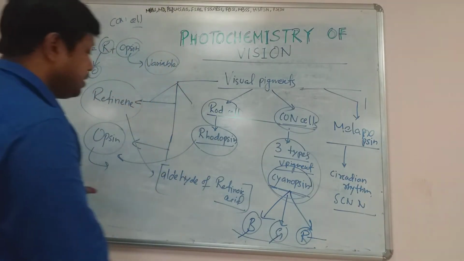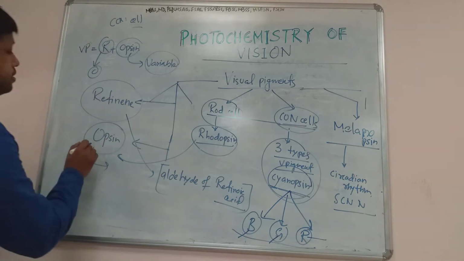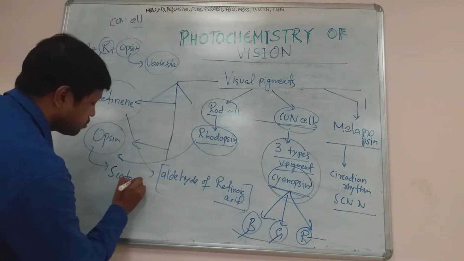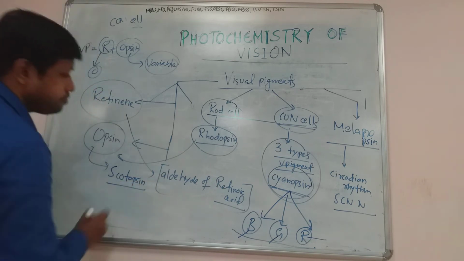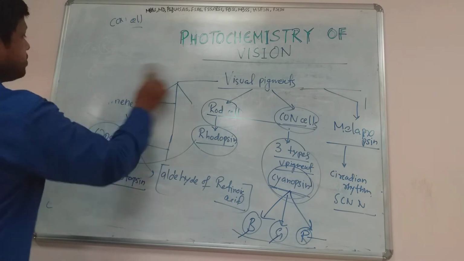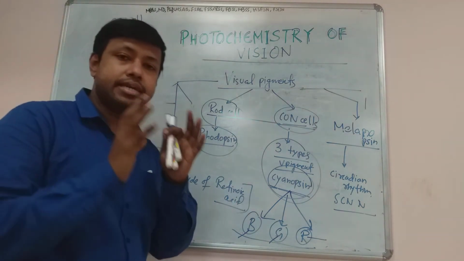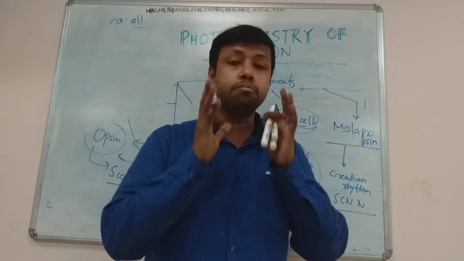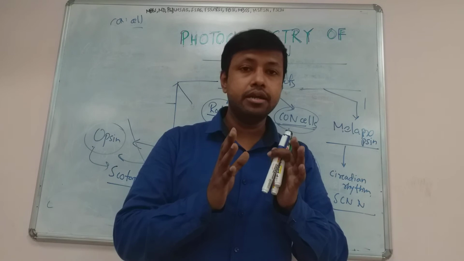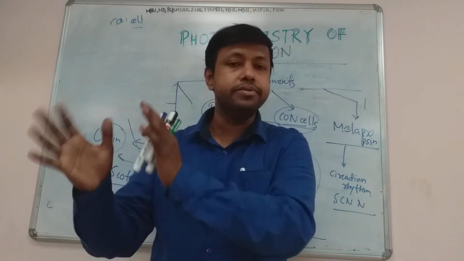of visual pigments. Now again I am telling, the opsin in case of rod cell is called scotopsin. Scotopsin. Now if you see the structure of the visual pigments, again I am telling the visual pigments are nothing but some special type of pigments or chemical structure which is composed of retinine and opsin. Retinine is the most common structure, but the variable part is opsin, which will vary from visual pigment to visual pigment.